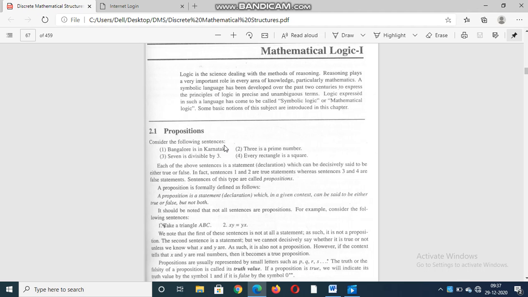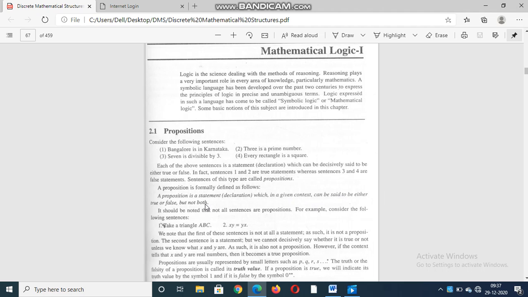Whatever the sentence, whether it may be true or false, if you are able to take a decision, then we call that sentence a proposition. If that sentence is true, we denote it as 1. If that sentence is false, we denote it as 0.